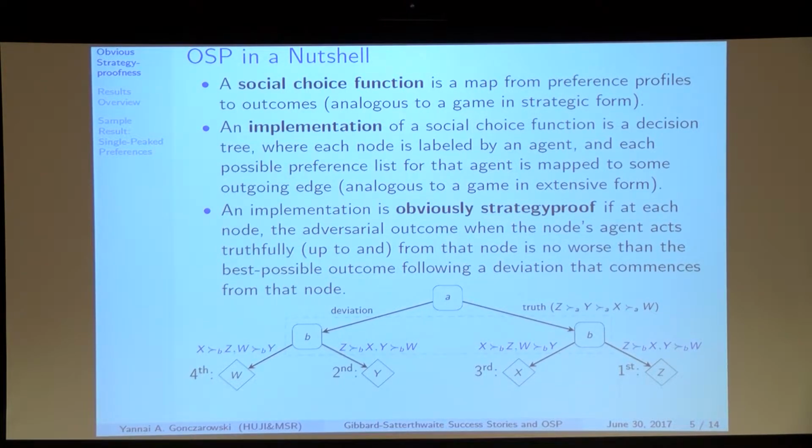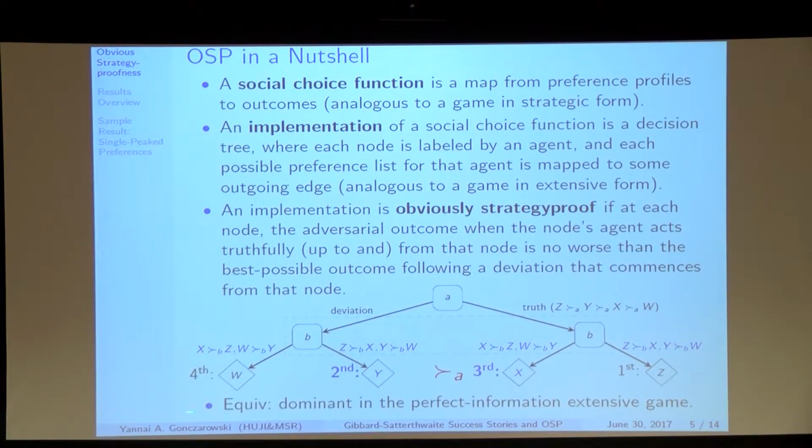So let's check that. If A tells the truth, the worst case that could happen is X. And if A deviates, the best thing that could happen is Y. And here A actually prefers Y to X. So unless he has the ability to say, if B does this, then something, if B does this, then something else, so we're overall okay. If he can't do this kind of contingent reasoning, he can't convince himself that this is strategy proof. So in this case, it's not obviously strategy proof.